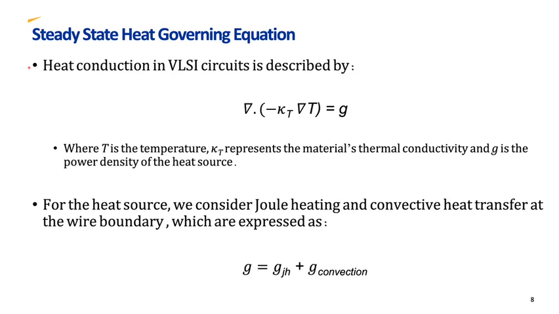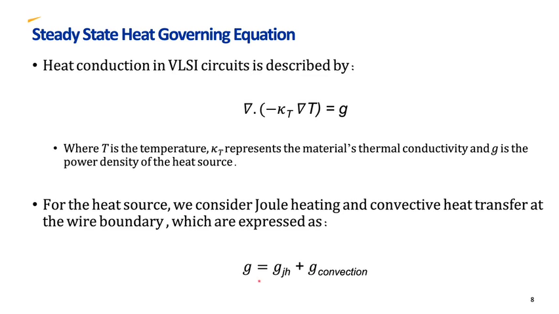As we understood the importance of considering temperature gradient in modern VLSI circuits, we are going to find temperature distribution along a general multi-segment wire. Heat conduction in VLSI circuits is described by this governing equation. For the heat source, we consider Joule heating and convective heat transfer at the wire boundary, which are expressed as